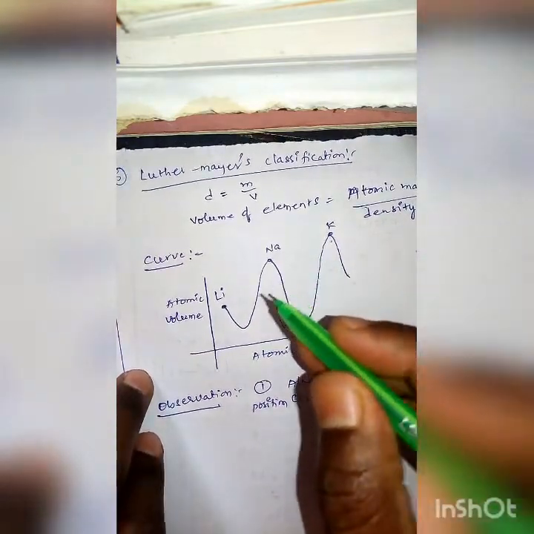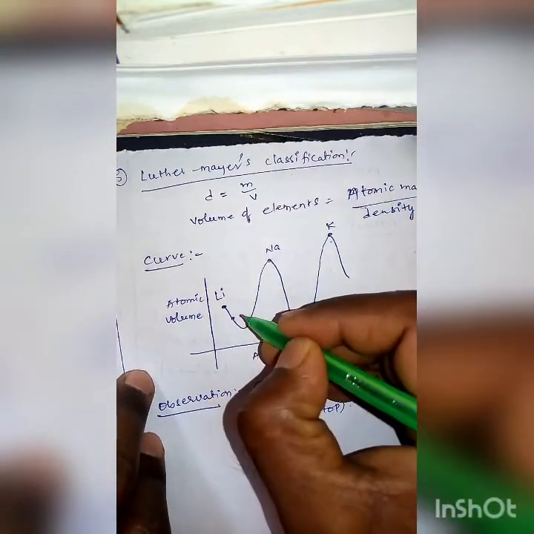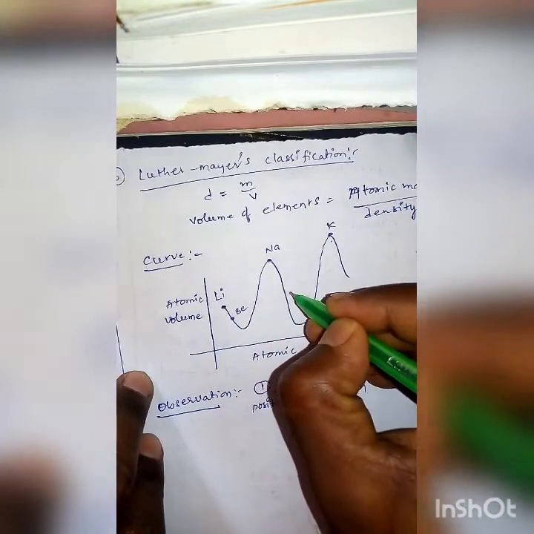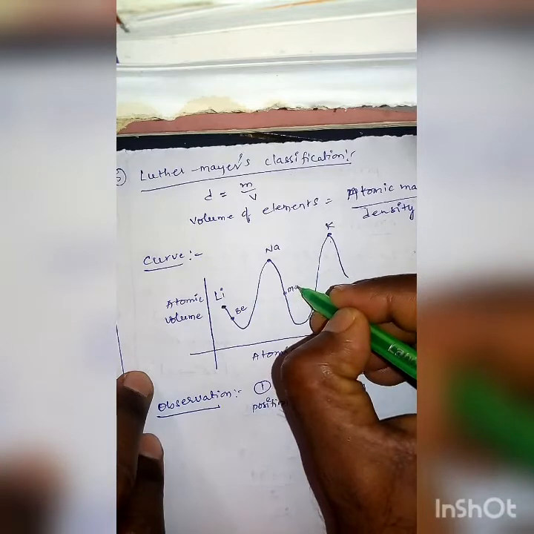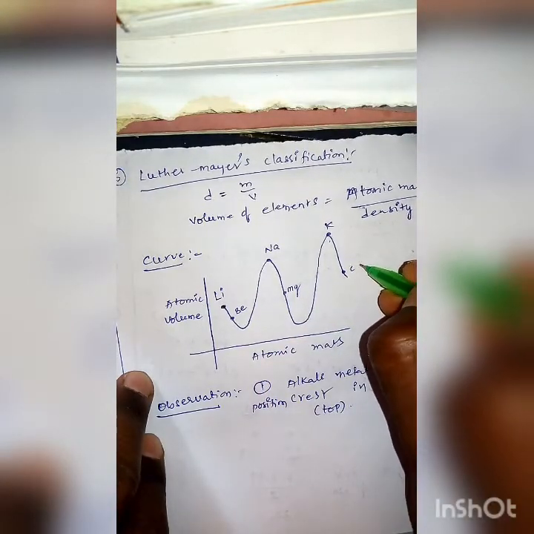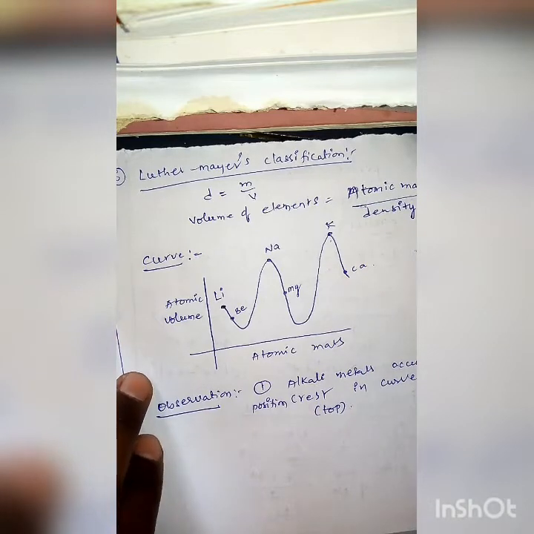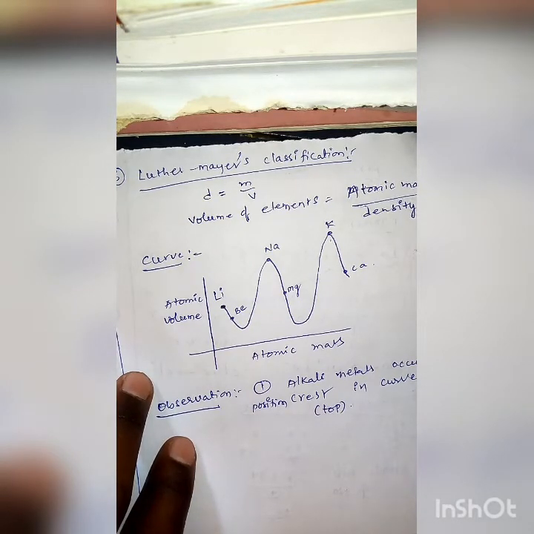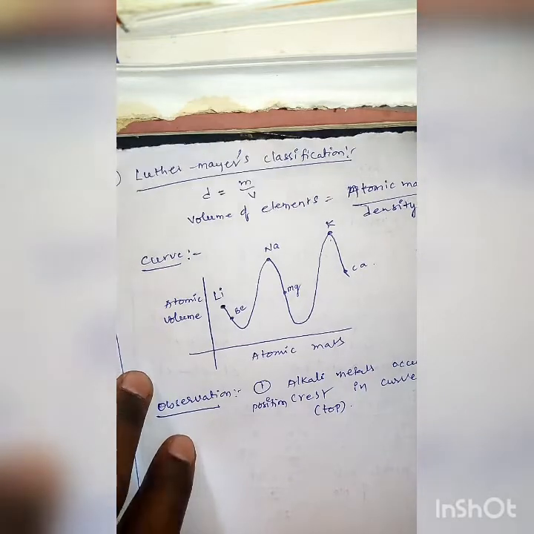Secondly, alkaline earth metals like beryllium, magnesium, calcium occupied positions in the middle of the descending part of the curve.